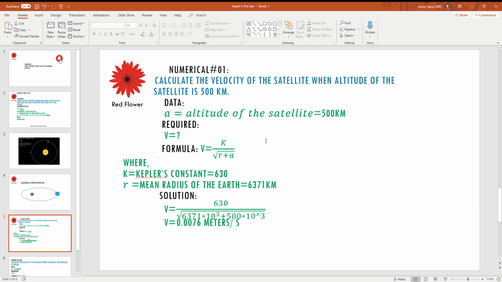The solution will be v = k / √(r + a). k will be 630, under root r is 6371 × 10^3 plus the altitude, which is 500 kilometers, so 500 × 10^3, and the velocity will be 0.007 meters per second.